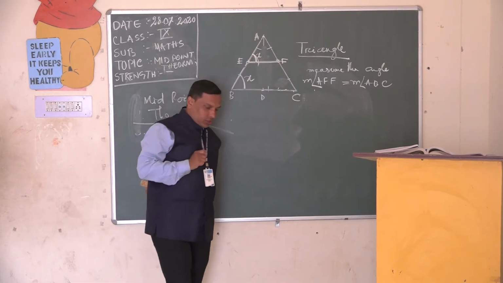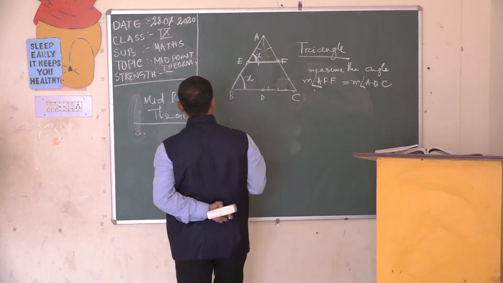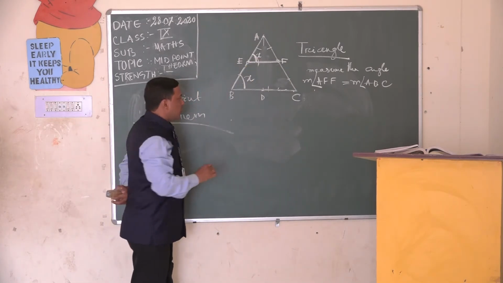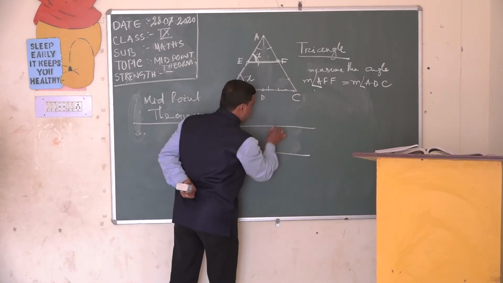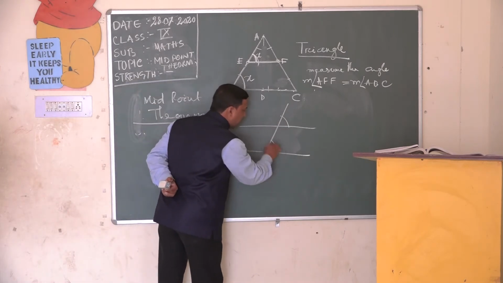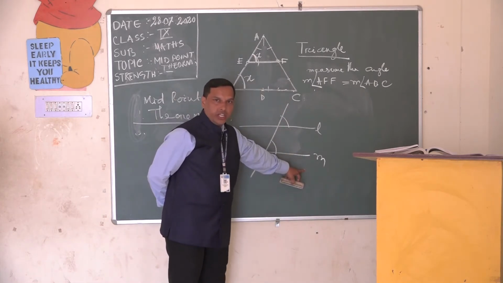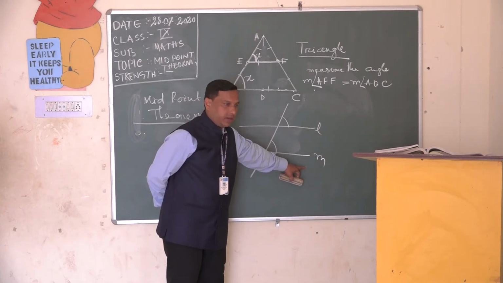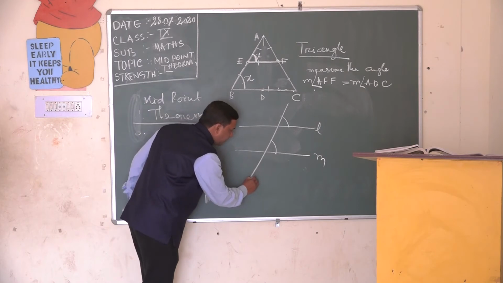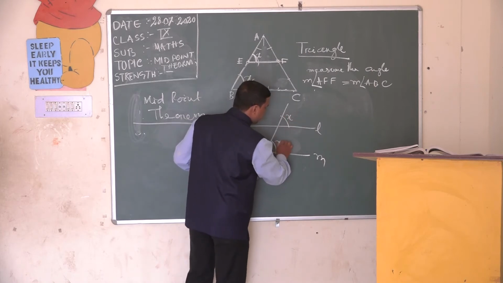You know your lines property: when two lines are cut by a transversal and the corresponding angles are equal. Let there be line L and line M, which you already read in class 7. Lines L and M are cut by a transversal, let it be line P. This is a pair of corresponding angles, and this is also a pair of corresponding angles.